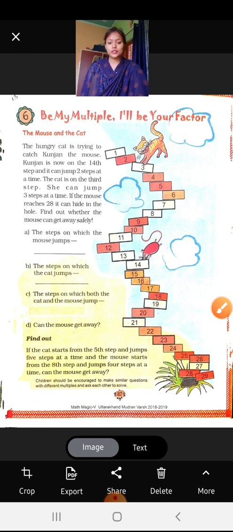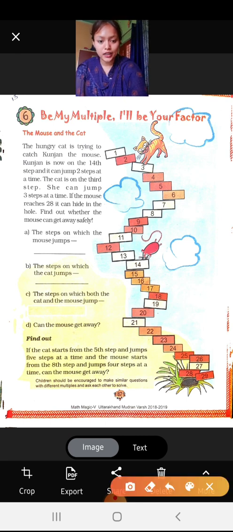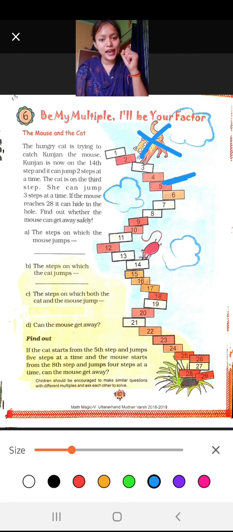Okay, now the next one is here, find out. Now this you all have to do. What you will do, it is written if the cat starts from the 5th step. If the cat is on the 5th step, the cat is present here now, okay, don't think it is here, it is now here, and it can jump 5 steps at a time, and the mouse starts at the 8th step.